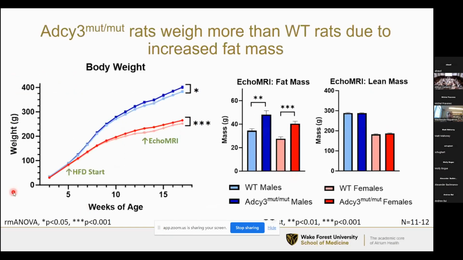We found that the mutant rats do weigh more than the wild type rats over the course of the study. So in the body weight curves here, we can see that for the mutant males and also for the mutant females, they do weigh significantly more than the wild type animals. When we look at their body composition, we can see that this body weight gain is entirely due to a gain in fat mass with no changes to their lean mass, again holding true for both the males and the females. So this really tells us that we have an adiposity phenotype rather than the animals just being larger or weighing more.